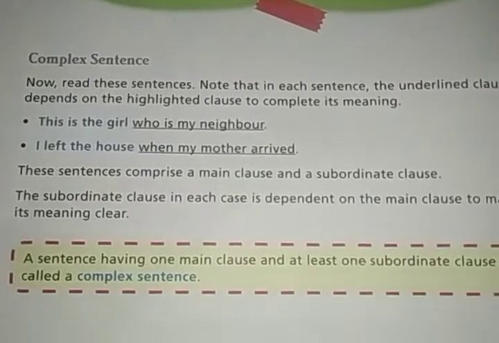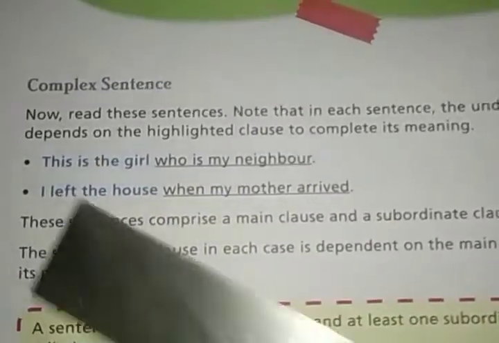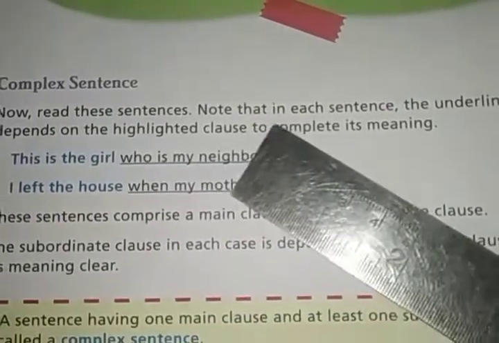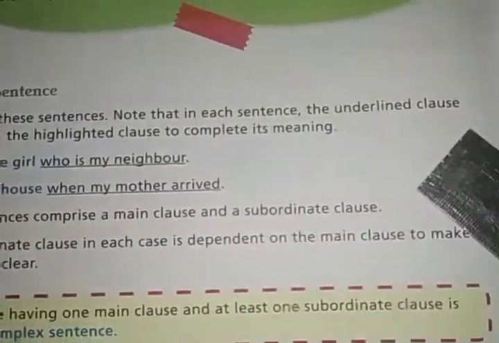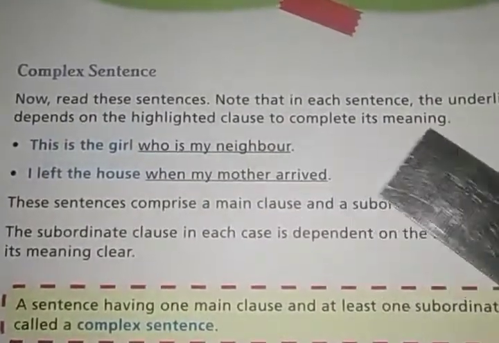After simple and compound sentences, our third type is the complex sentence. Now read these sentences. Note that in each sentence the underlined clause depends on the highlighted clause to complete its meaning.